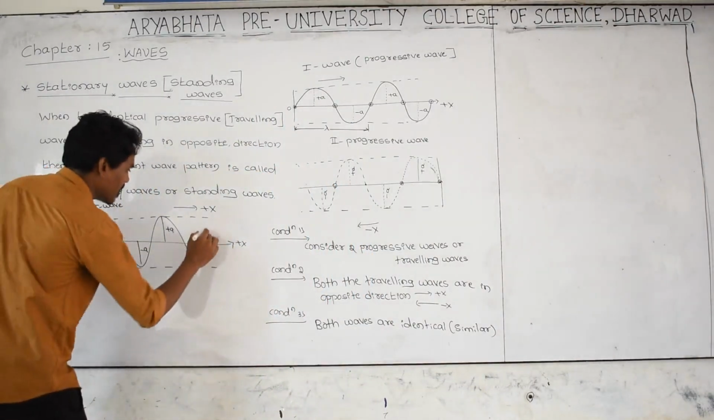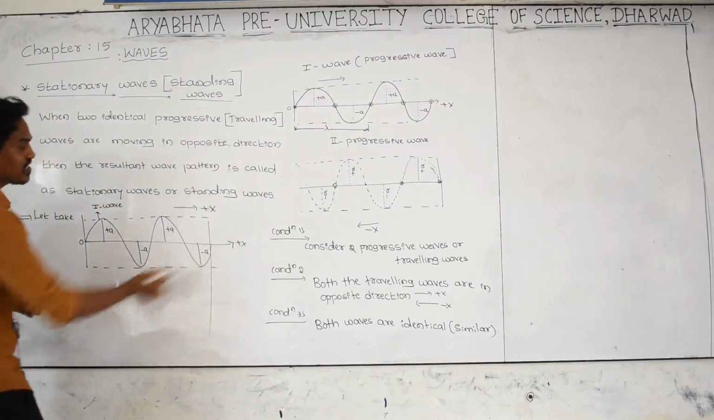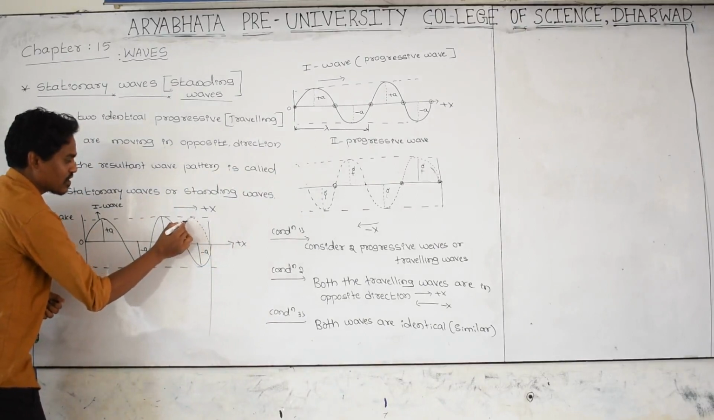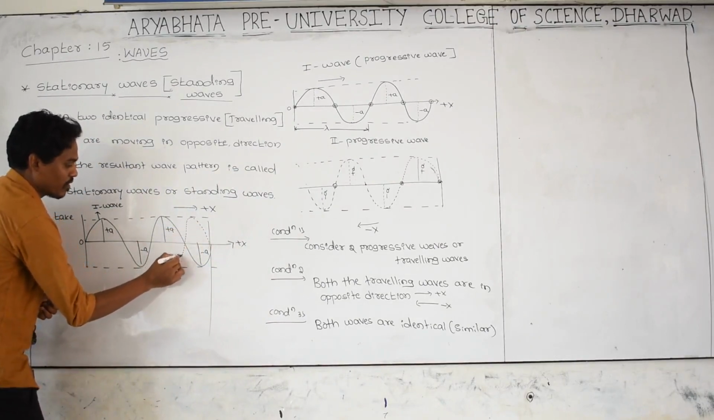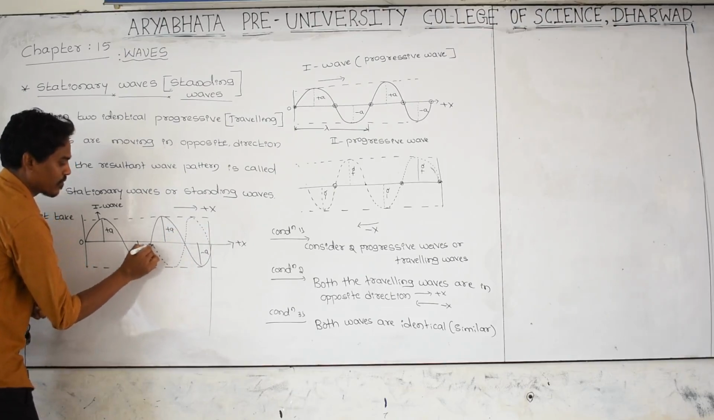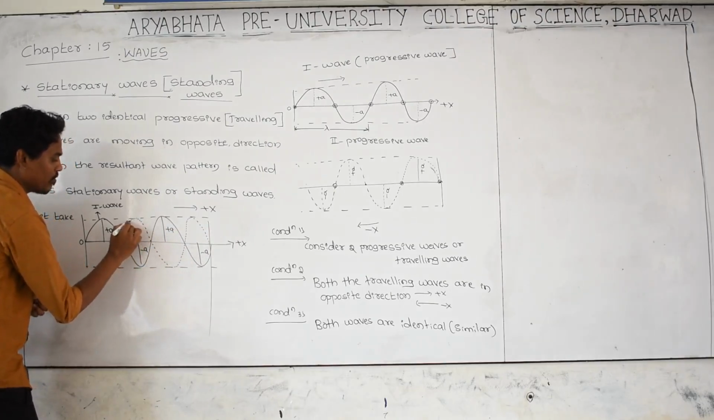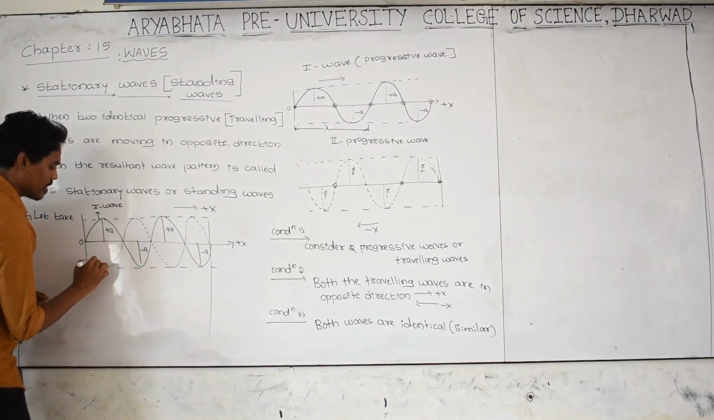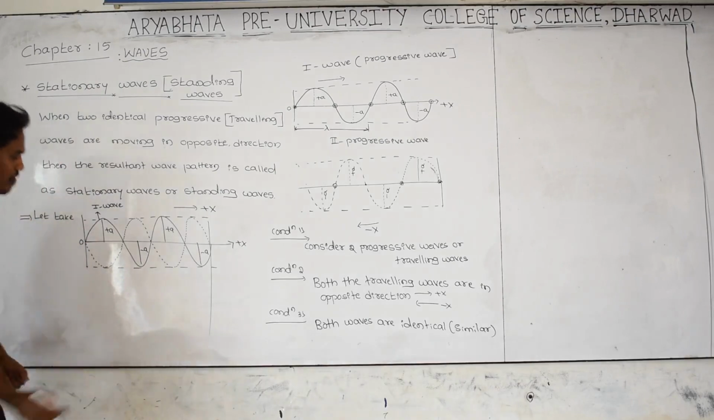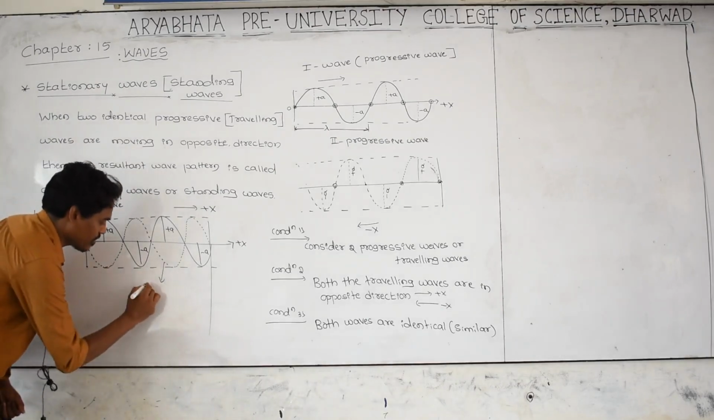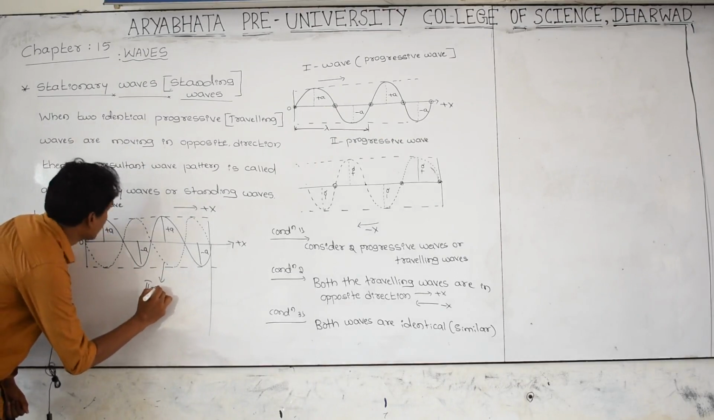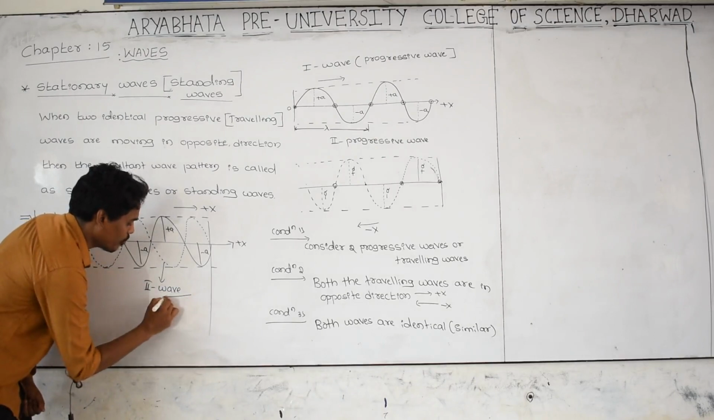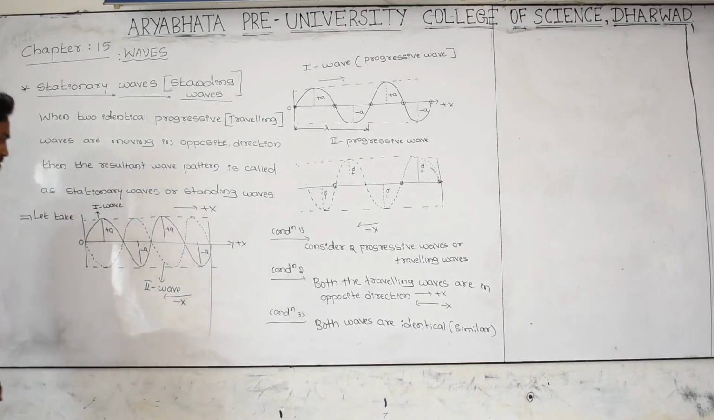Let us take the second traveling wave. I am taking it as a dotted line. This is the second traveling wave. The second traveling wave is moving in the negative x direction, exactly opposite to the first wave. Moving in which direction? Moving in this direction, negative x direction.